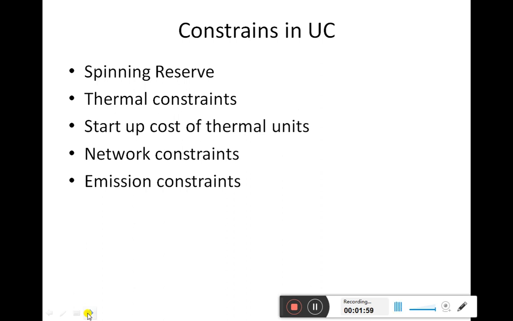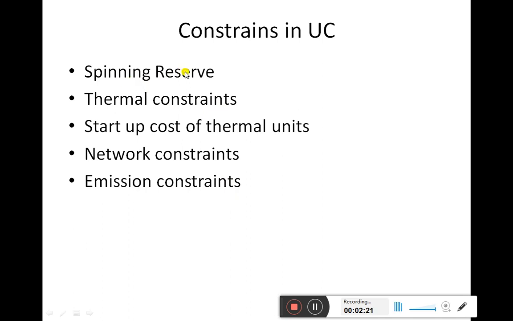Now, what are the constraints for this UC problem? Constraints are nothing but those conditions upon which this unit commitment problem depends. Already in our earlier discussions, we have discussed these constraints in the UC problem in detail. So we have listed the constraints in UC here.